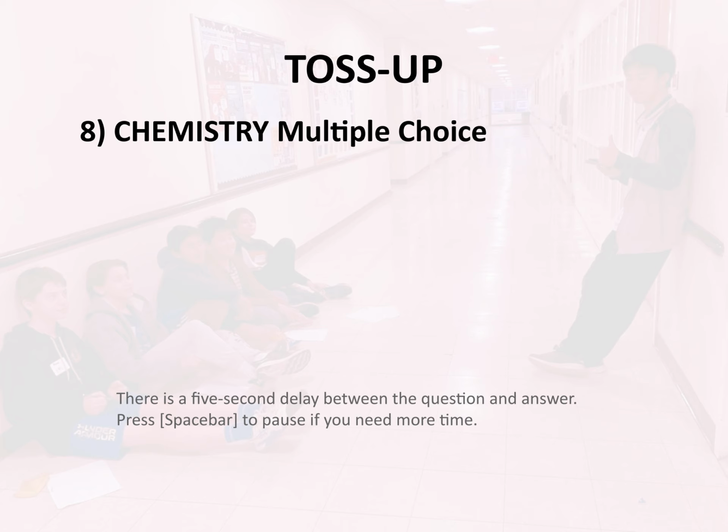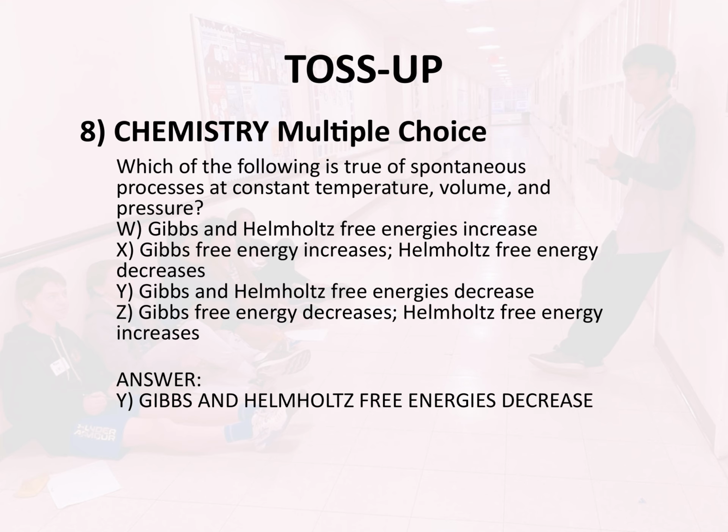Y, Gibbs and Helmholtz free energies decrease. Z, Gibbs free energy decreases, Helmholtz free energy increases. Answer: Y, Gibbs and Helmholtz free energies decrease.